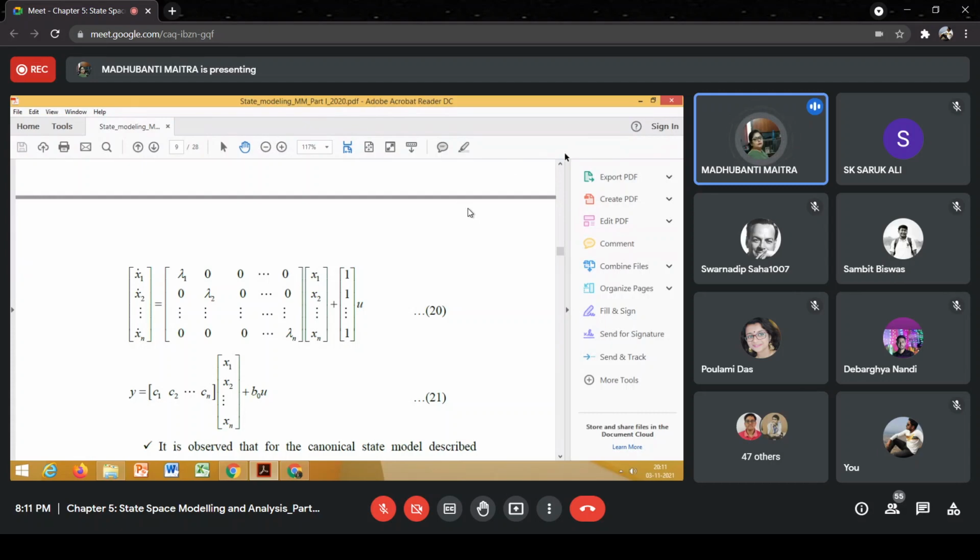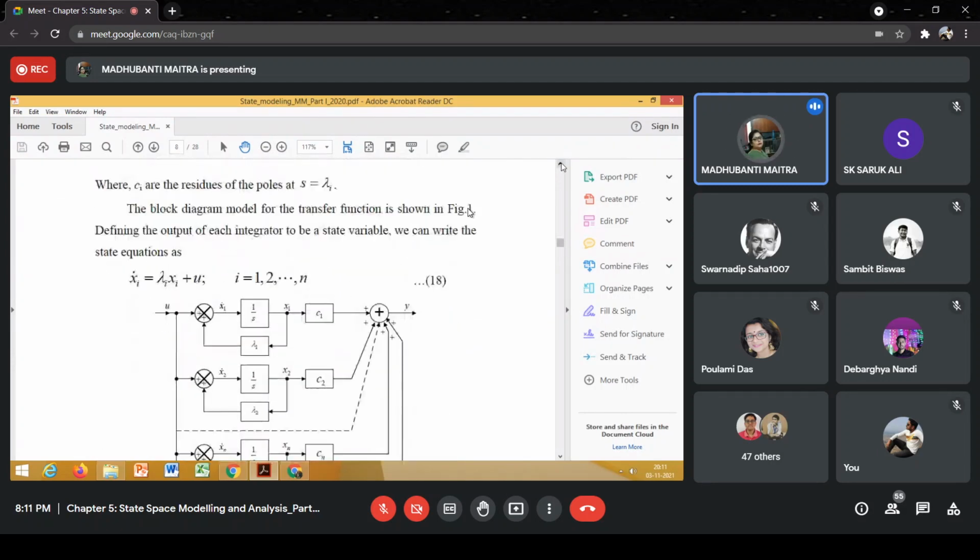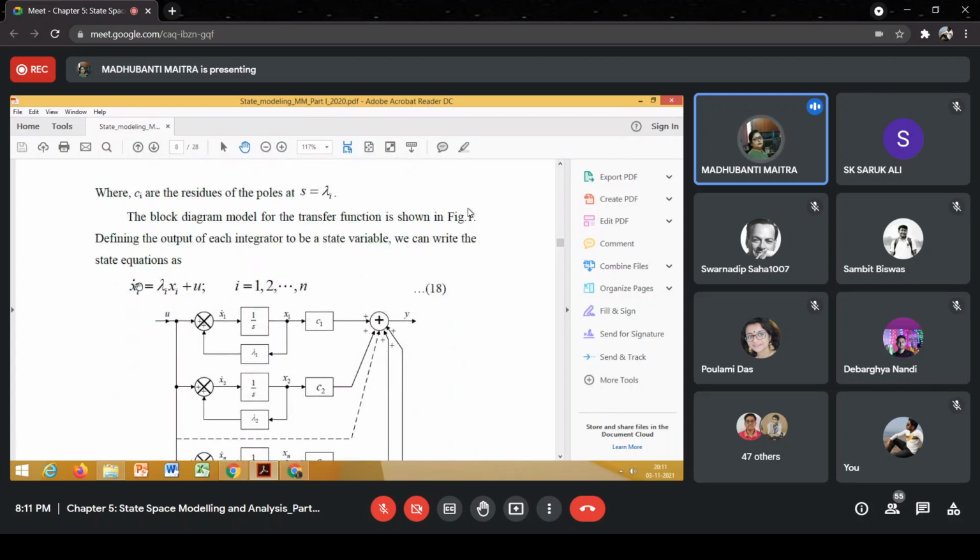The generic form is x1 dot is equal to lambda 1 x1 plus u, or dx1/dt is equal to lambda 1 x1 plus u.